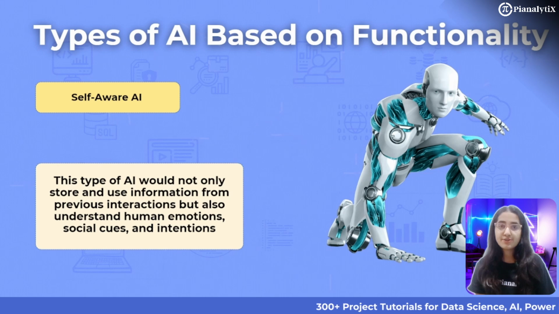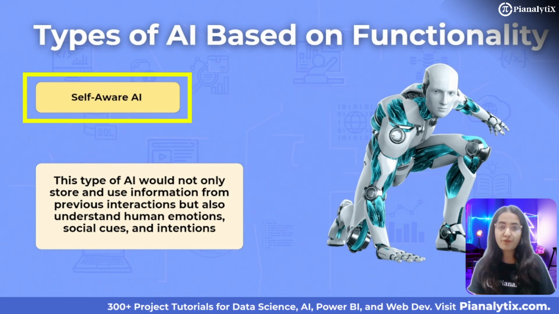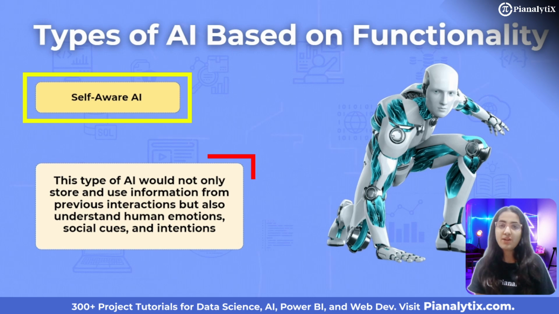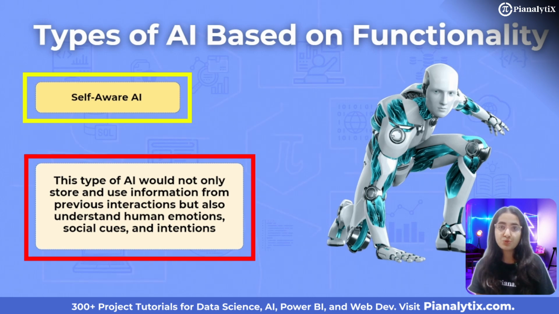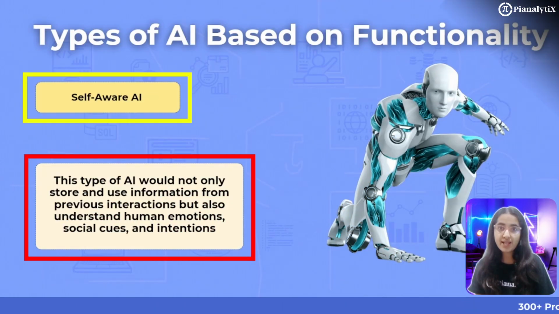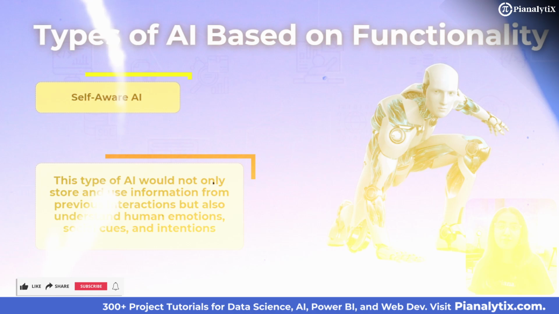Finally, the most advanced form is self-aware AI, a so far entirely theoretical form of artificial intelligence. Self-aware AI would be similar to humans in that it would have consciousness, awareness, and the ability to understand its own existence and place in the world. However, achieving self-aware AI would require a fundamental understanding of consciousness itself, which is something we have yet to figure out.